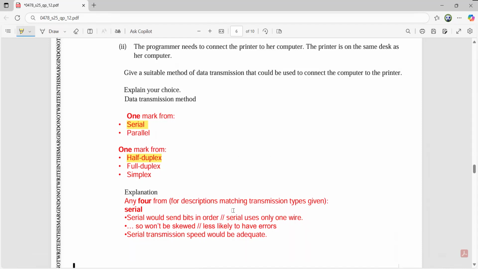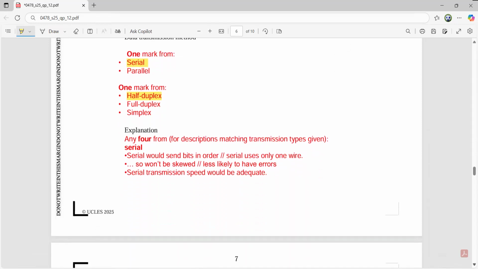Or you know that for serial, speed is not your requirement, like you don't want the data to be sent very quickly. In that case, serial is a viable option. So in this manner, if he has mentioned these 2 points, that the data sent would be in the right order and will not be skewed, and the speed is not a major concern, we don't want the data to be sent very fast, he'll be scoring 2 points for mentioning serial transmission accurately.